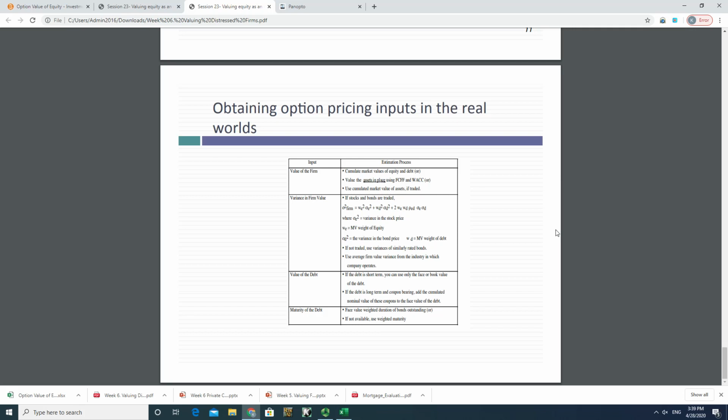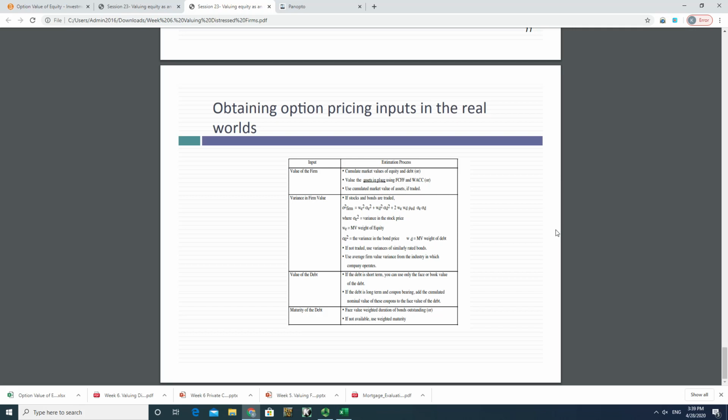The reason why this option pricing theory can get attention from the Nobel Prize Academy is because it is not just about option pricing. And now you see that we can use option pricing theory to deal with equity value in a firm.